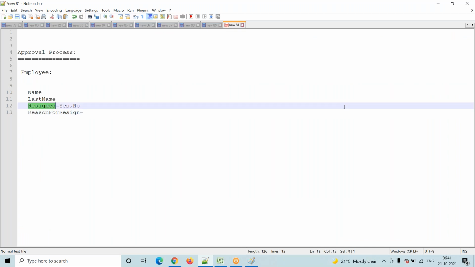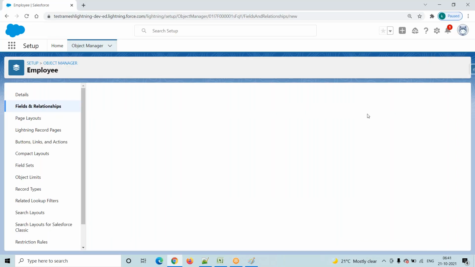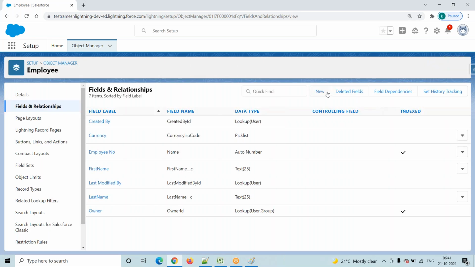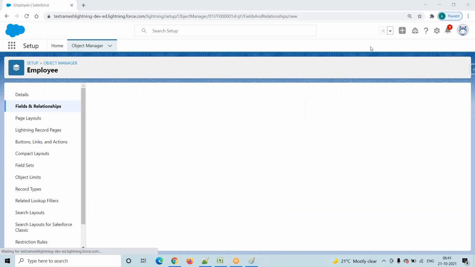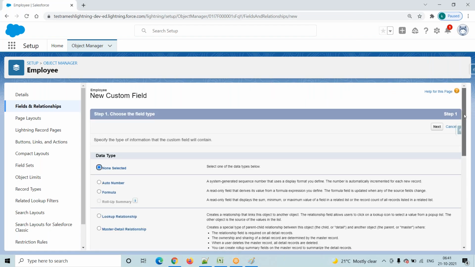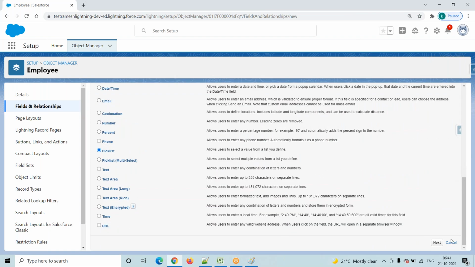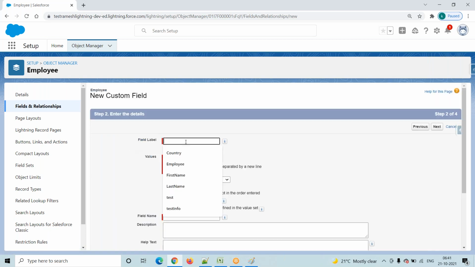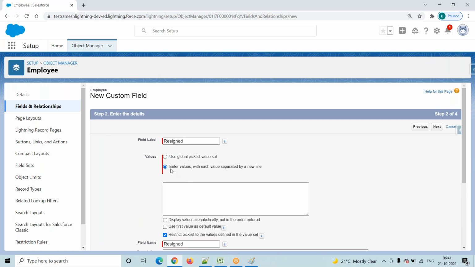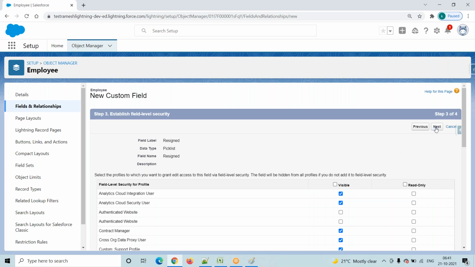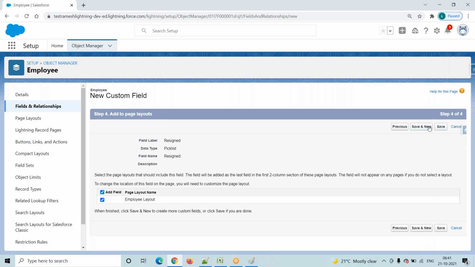Now this time I am creating one pick list field, that is resigned. It is not redirecting. Okay, click on fields and relationships. Click on this new button. I'm selecting the pick list field. Click on next. Resigned. I'm taking the second radio button, because of this the pick list values are available only for this pick list field. Click on next. Save and new.